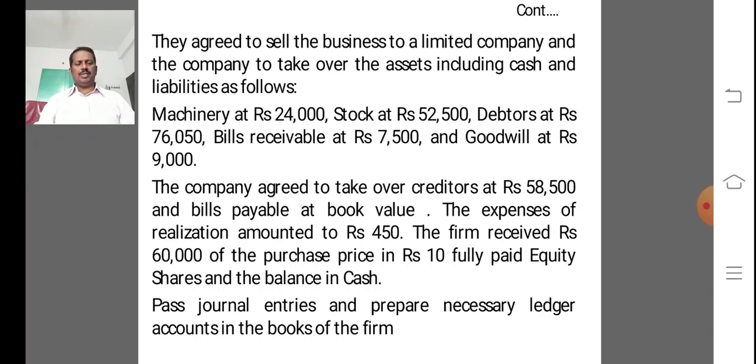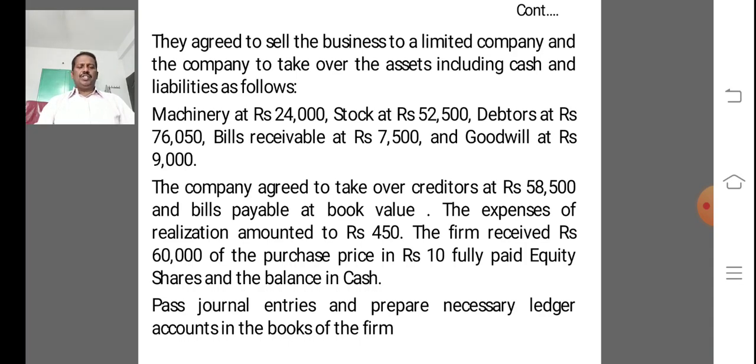So at this stage, there are 3 steps involved in accounting for the sale or conversion of a firm into a company. The first step is calculation of purchase consideration. The second step is ascertaining the form of discharge of purchase consideration, and the third one is closing the books of the vendor firm.